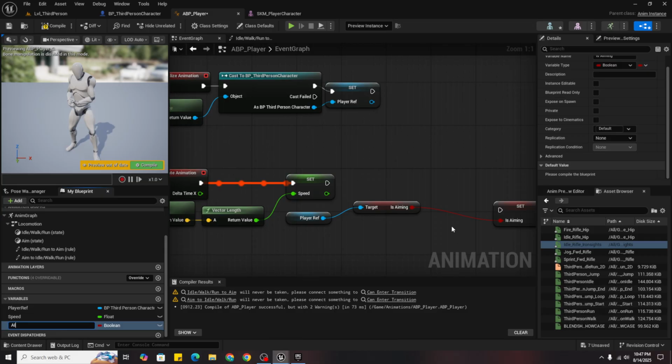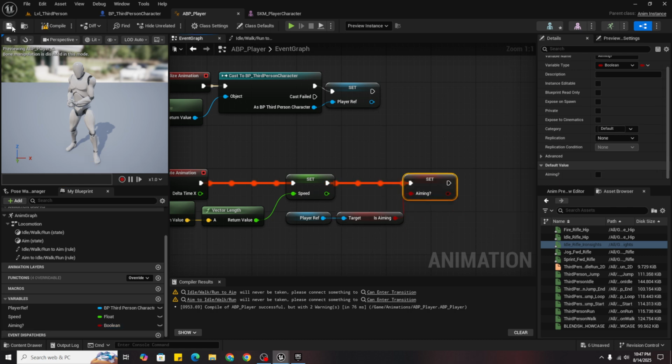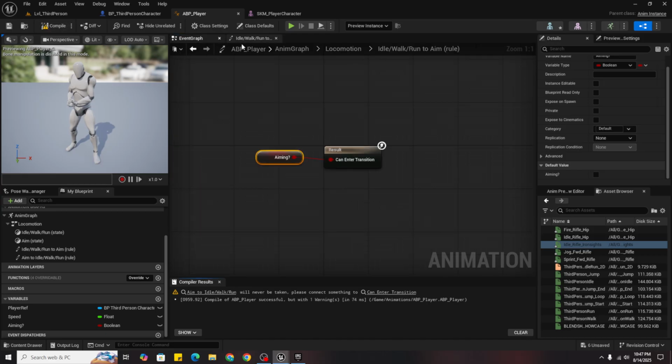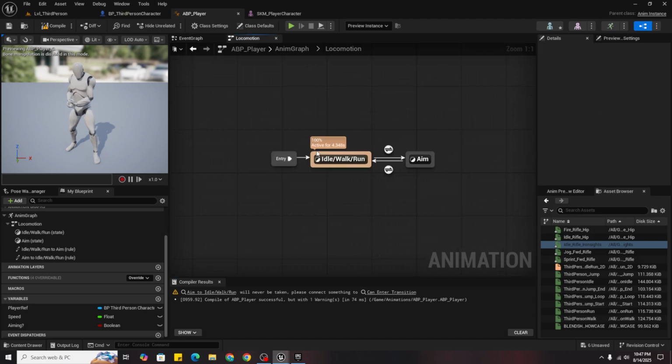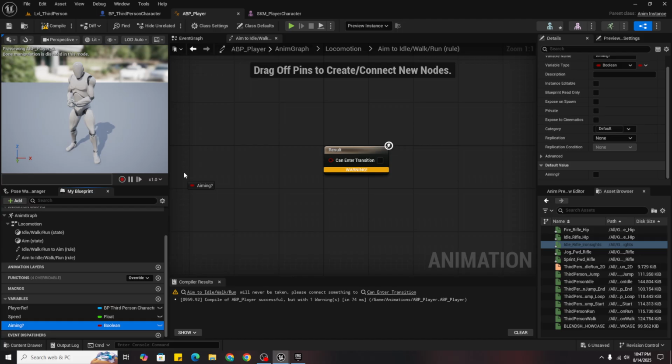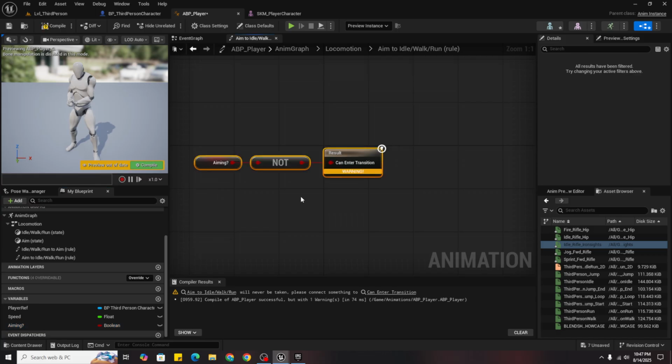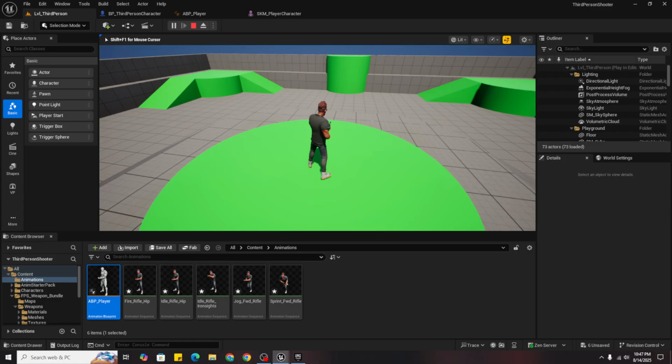So this will help us know if the right mouse button is clicked or if we want to aim or not. So now you can come back here and just plug it in here. Remember it's from idle to aim. Now aim to idle, click on it, get aiming again, and get not boolean node, which is used for if it's not then it should go back. Now if we play you can see it's aiming.